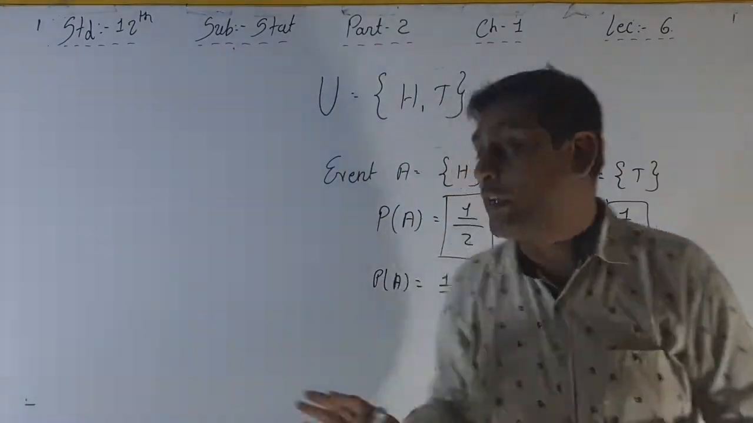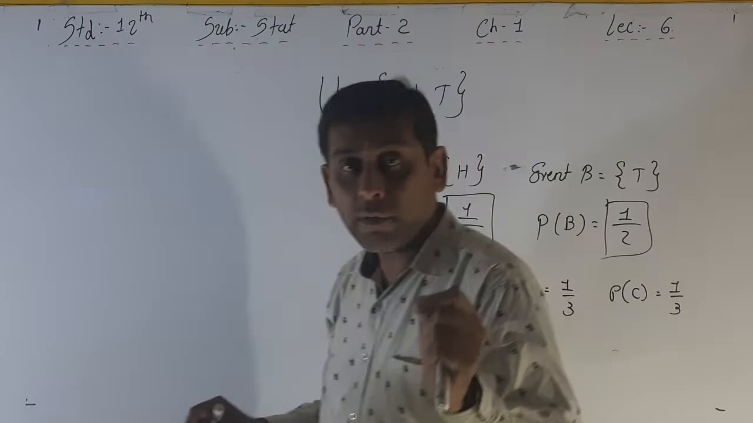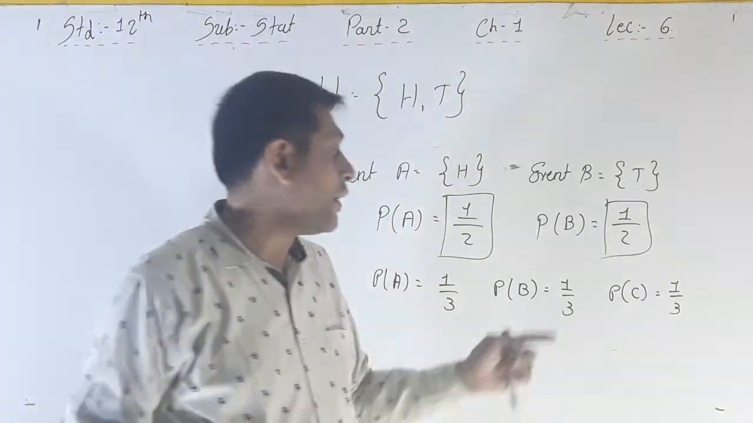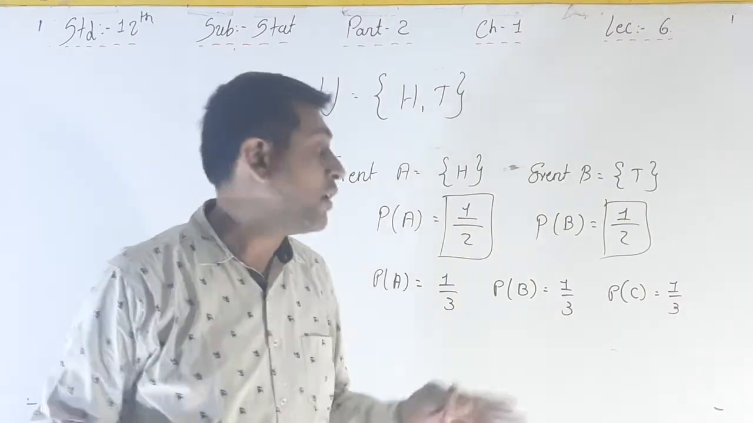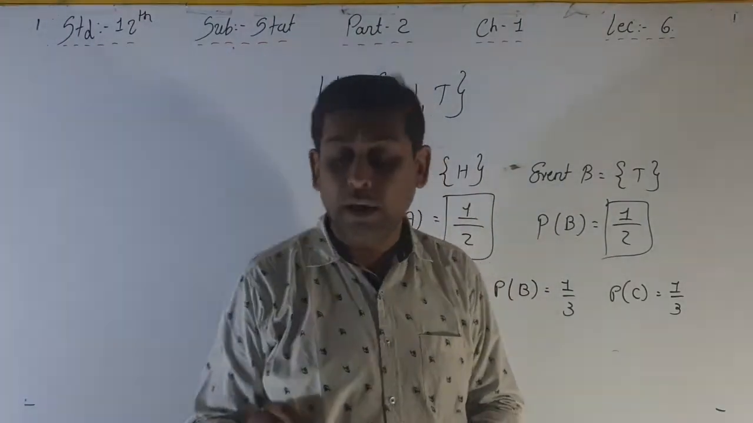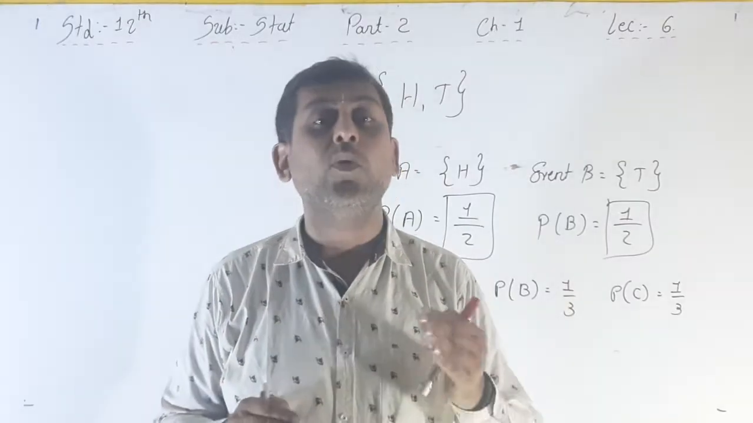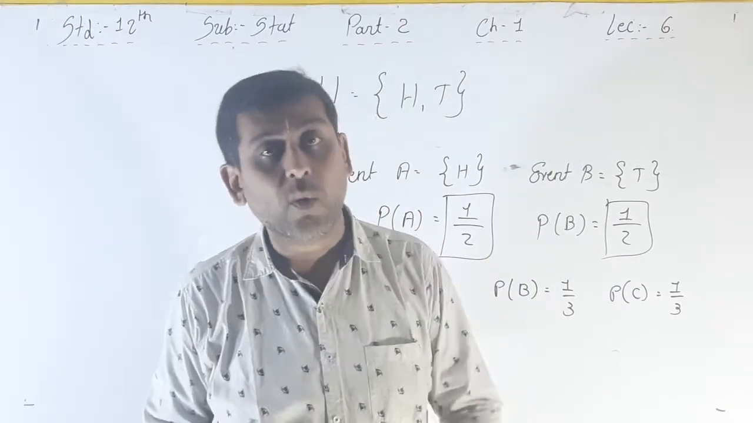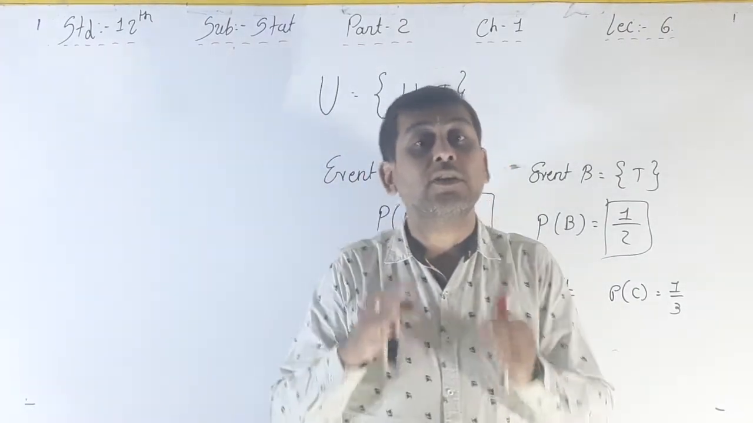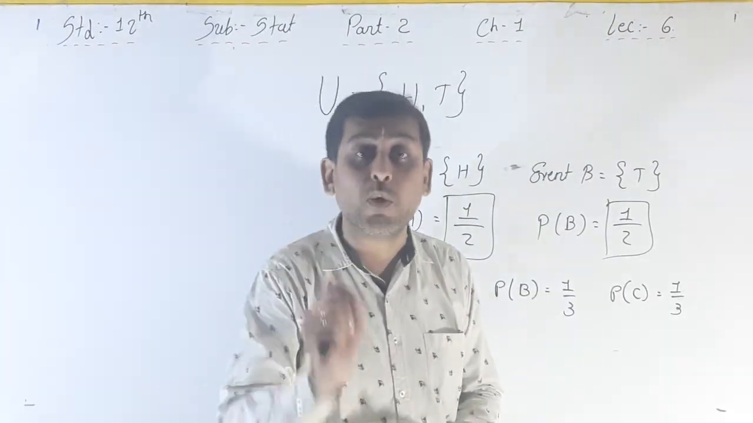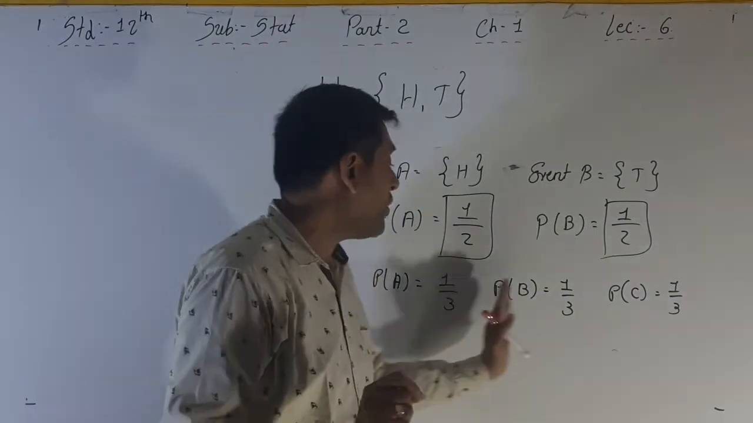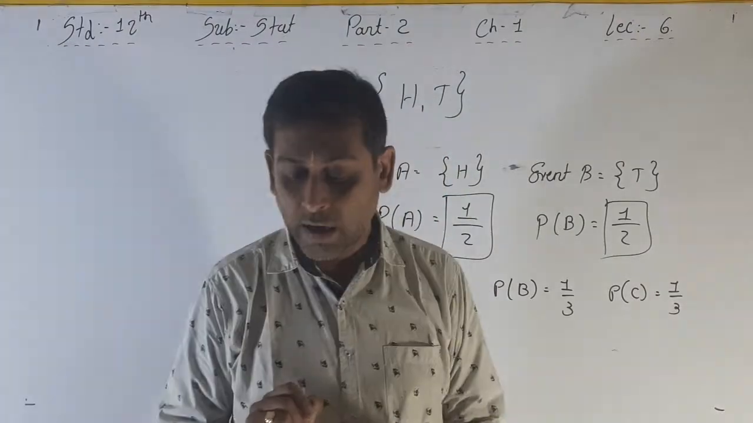So 1 by 3 is the probability of getting 1, then the probability of getting 2 is again 1 by 3, and the probability of getting 3 is always 1 by 3. So here on the board, whatever we are getting, number 1, number 2 or number 3, the probability is always equiprobable, that is 1 by 3, 1 by 3 and 1 by 3, right?